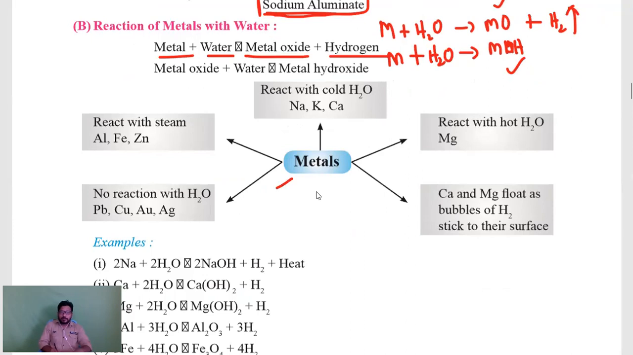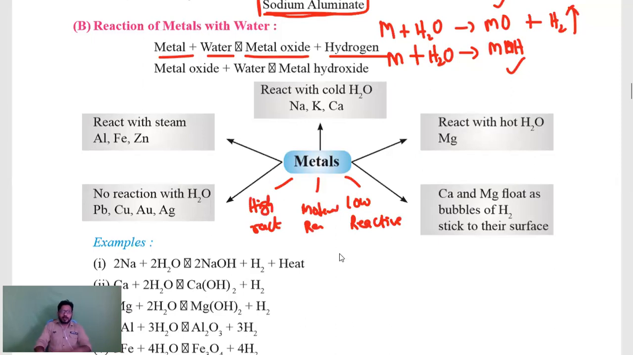We know metals are of 3 types, 3 categories. First one, low reactive metals. Second one, moderate or medium reactive. Last one, very high reactive. Depending on these, we can say which one will form metal hydroxide and which one will form metal oxides.